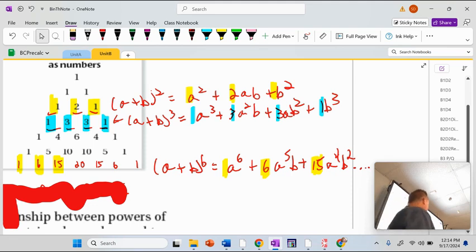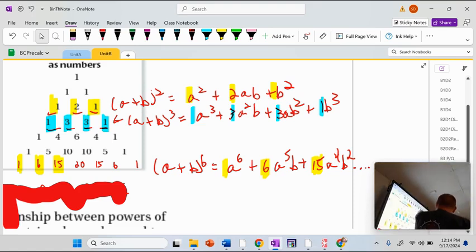And then notice the pattern in the a's, just like in the cubed. Look up at the cubed. A cubed is the first term, and then notice the a's. They all go what in the next term? They all go down by how many? 1. And then notice the b's. By the way, what's b to the 0? What's b to the 0 power? What's anything to the 0 power? 1. So this is b to the 0, and then what do the b powers do? They go up by 1.